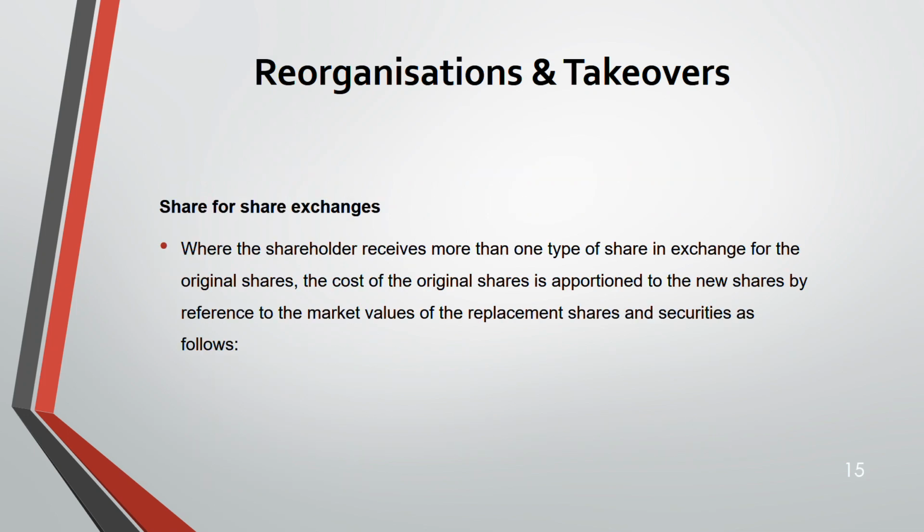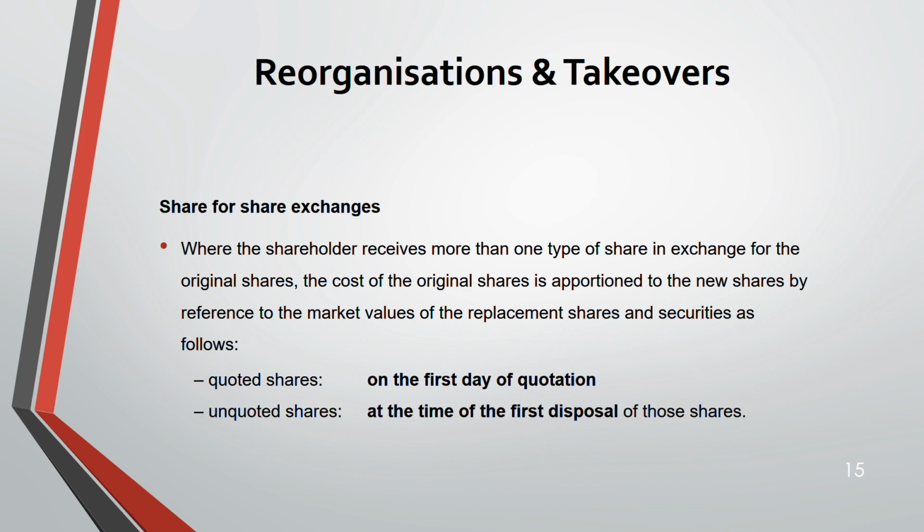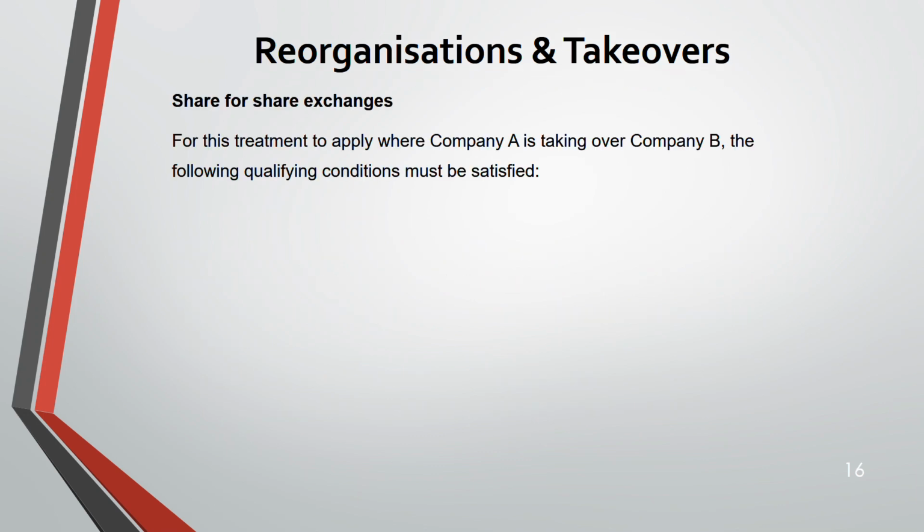Share for share. When the shareholder receives more than one type of share in exchange for the original share, possible, no? The cost of the original share is apportioned to the new shares by reference to the market value of the replacement shares and securities. This is how you have to take the replacement value: if it's a quoted share, on the first day of quotation, and if it's unquoted, at the time of the first disposal. Now, let's say company A is taking over company B.